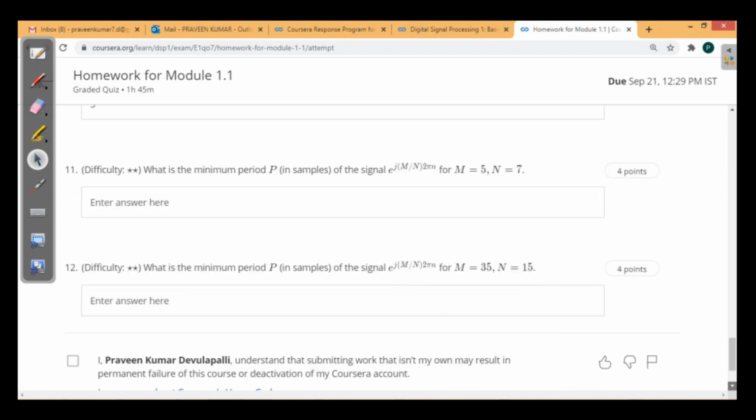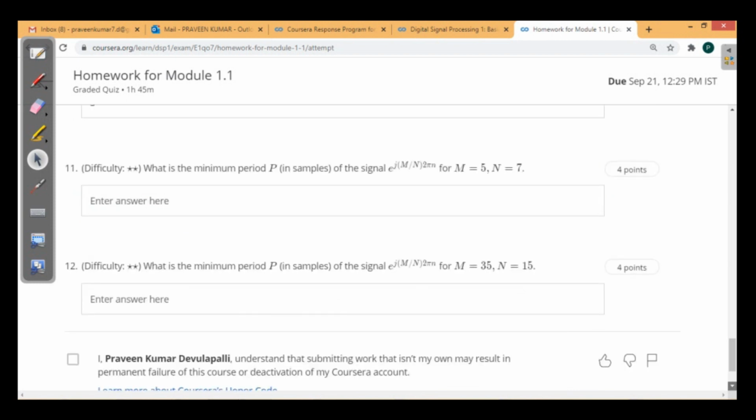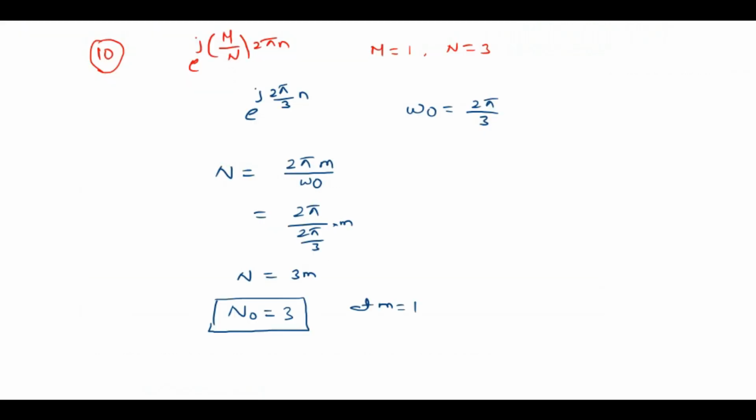Now again for the same thing, here m is equal to 5 and n is equal to 7. E power j m by n into 2 pi n. The second case where m is equal to 5 and capital N is 7.